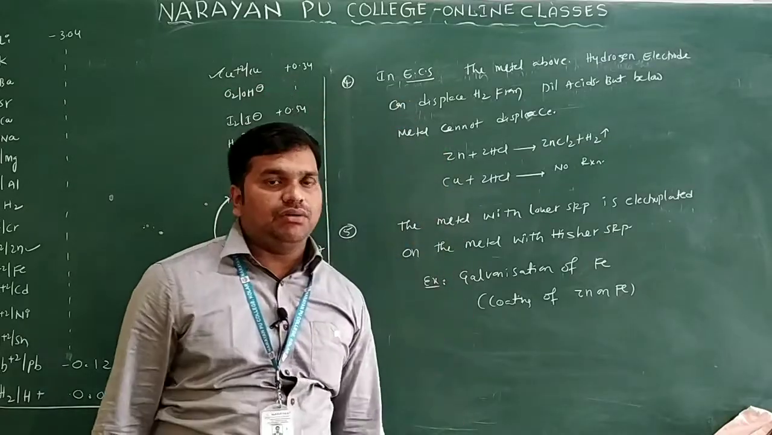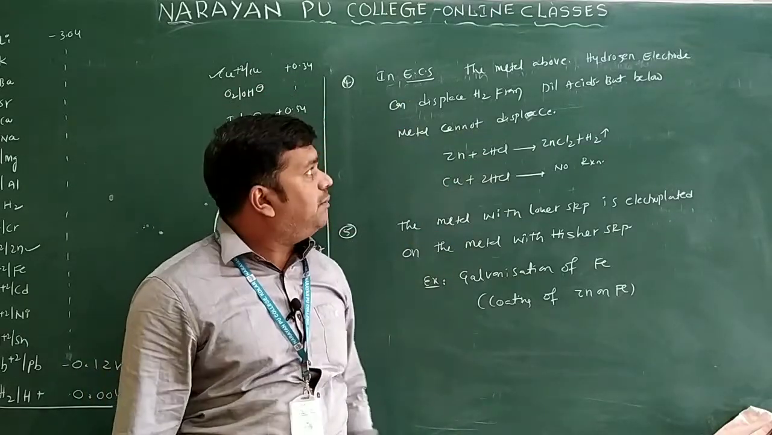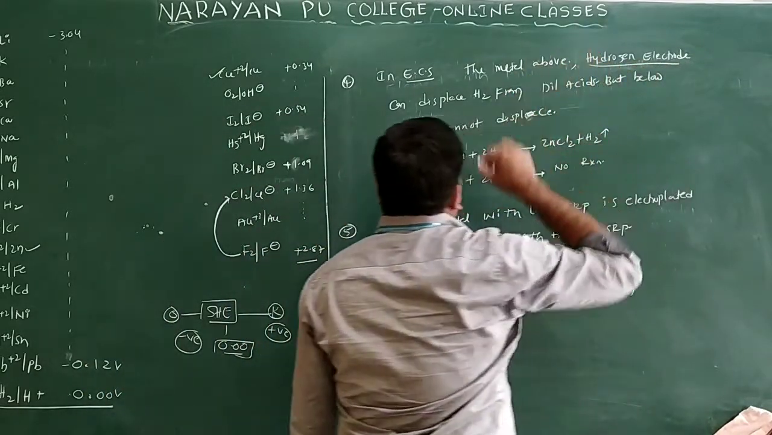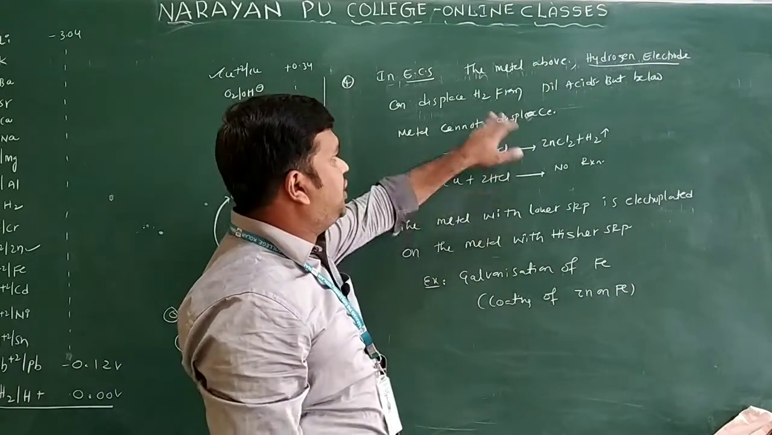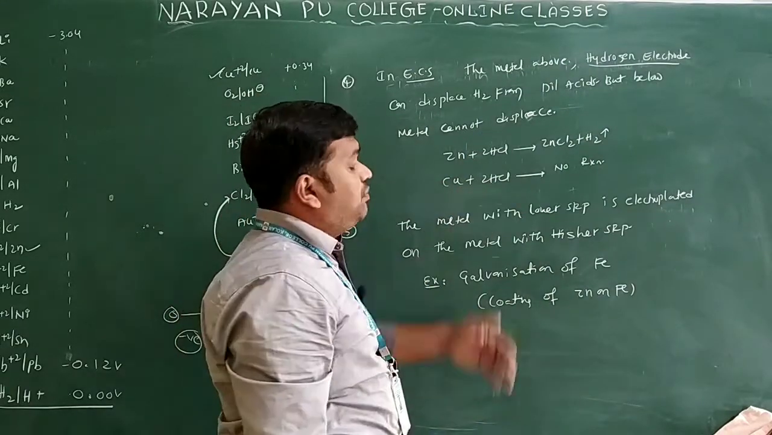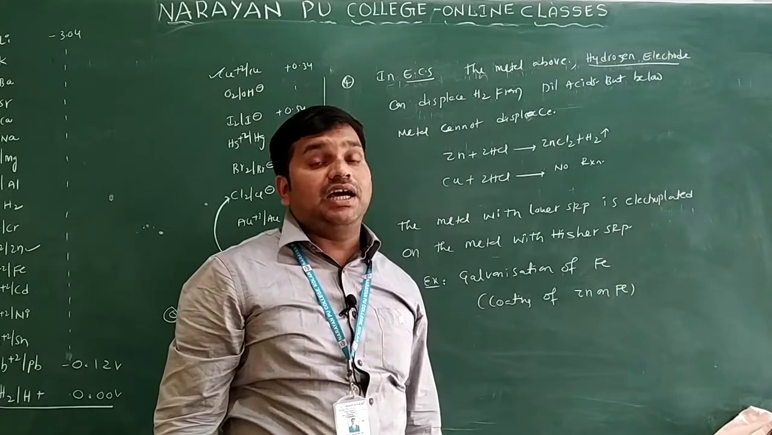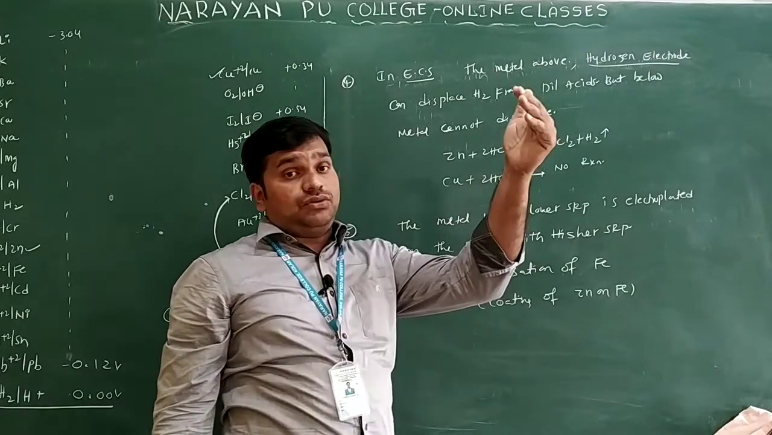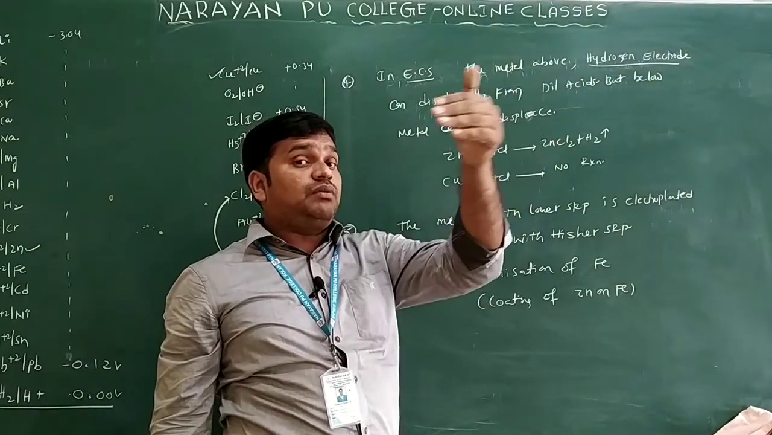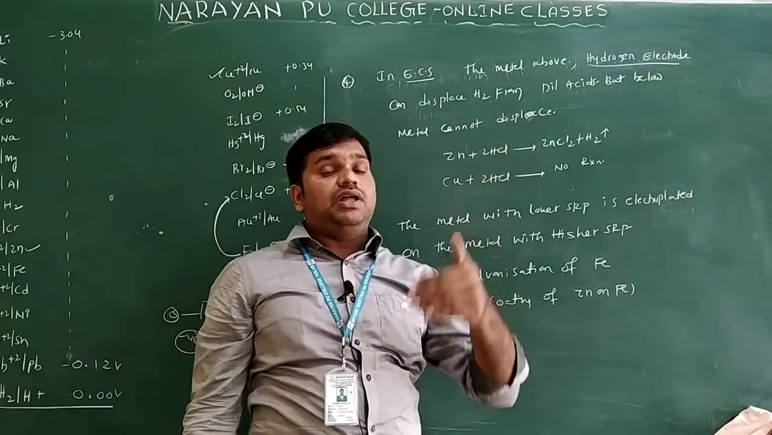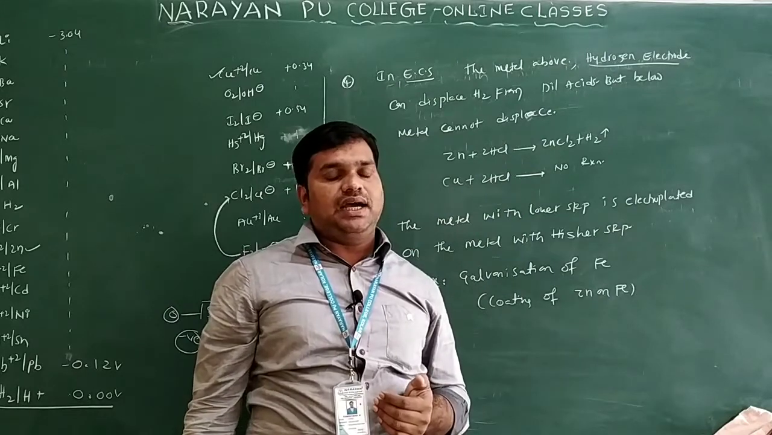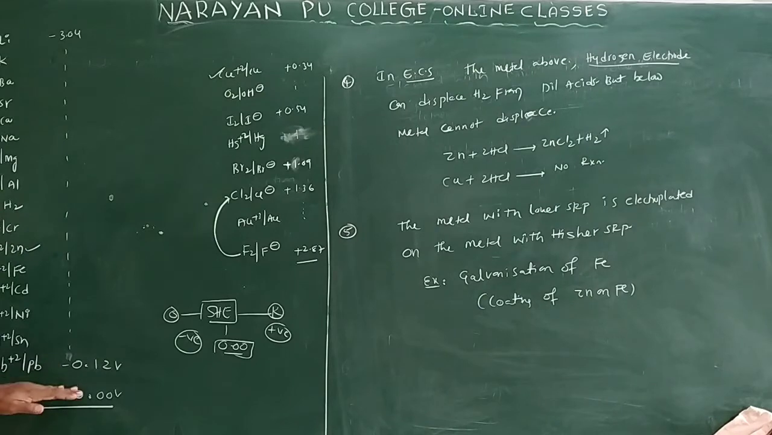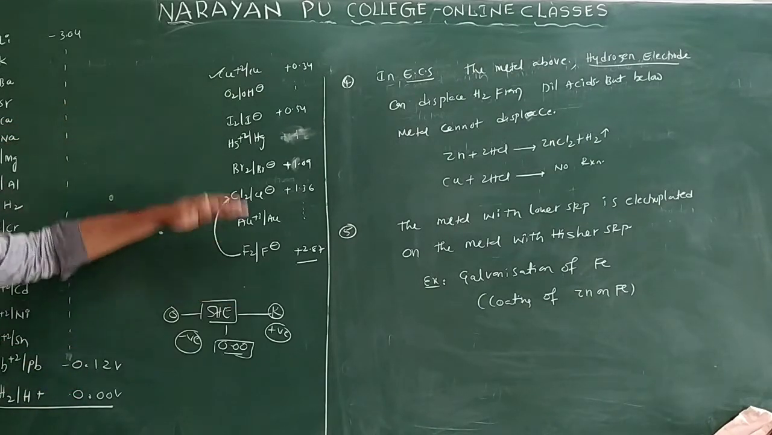Next application we have in the electrochemical series: the metals above the hydrogen electrode can displace H2 from dilute acids, but the metals below cannot displace the hydrogen from the dilute acids. Simply, the metals above the hydrogen electrode displace hydrogen from the dilute acids. The metals below the hydrogen electrode cannot displace the hydrogen from the dilute acids. You can see here, this is the hydrogen electrode only. So these are the above metals, these are the below metals only.